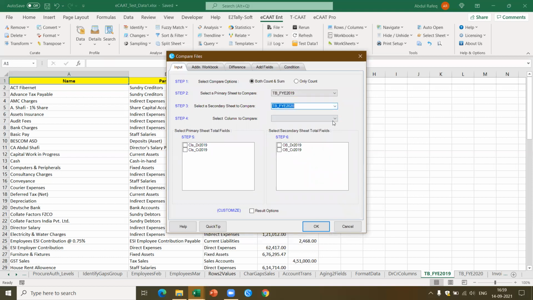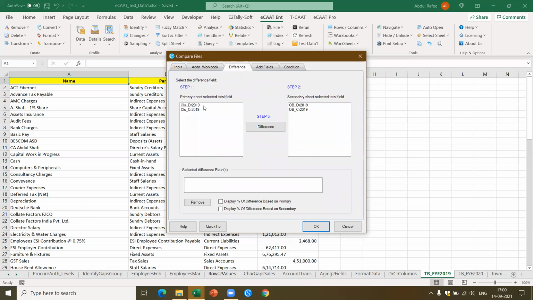What is the column based on which I want to compare? I want to compare based on the name. Okay, and what is it that I want to compare here? I have this closing debit, closing credit, and I got this opening credit and opening debit. Now I also want to find out the difference. So in this case, I say difference between the closing debit and the opening debit.